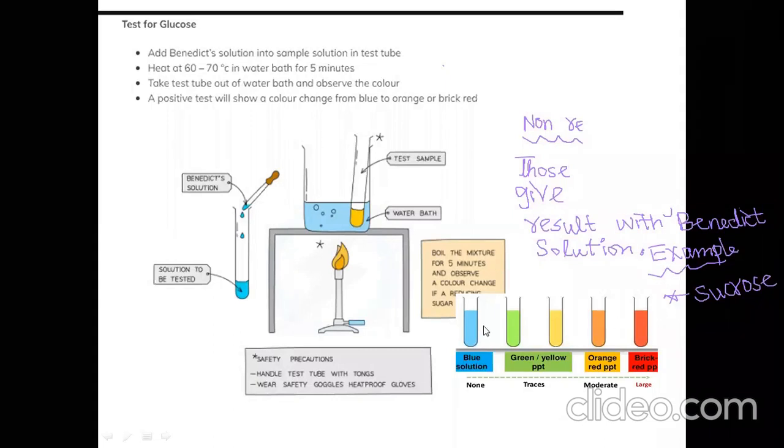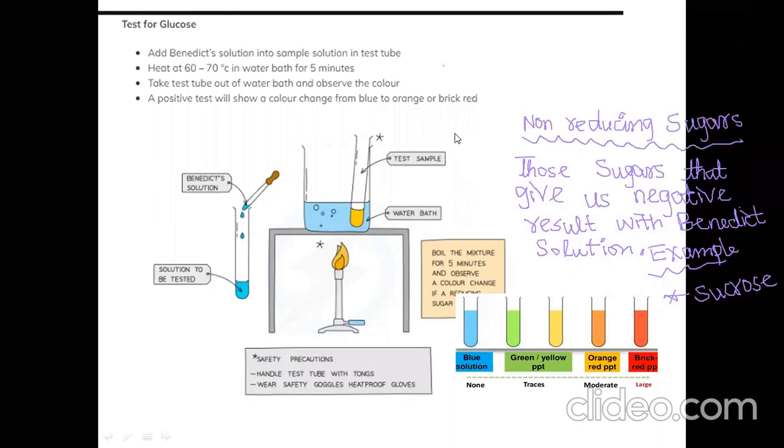For example, sucrose: when you add Benedict solution to it, the color will not change. It will remain blue. So the result is negative, and that sugar is a non-reducing sugar.